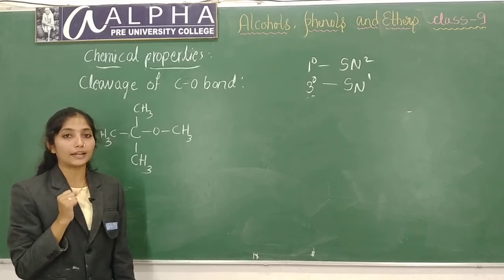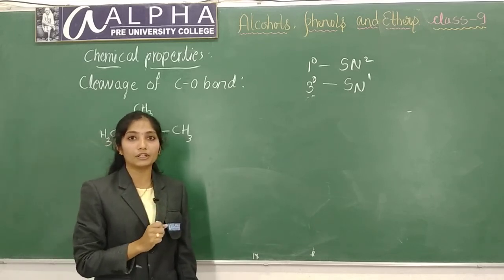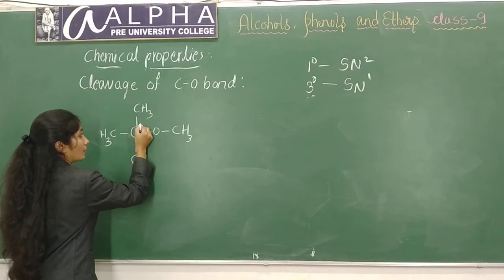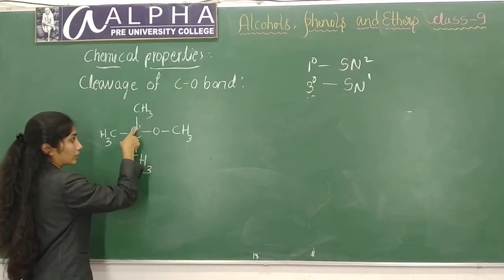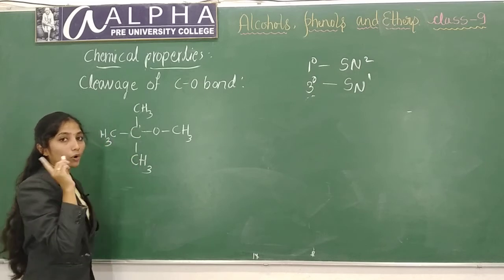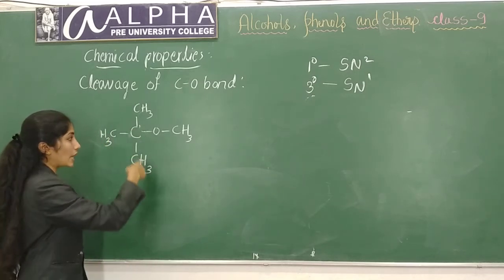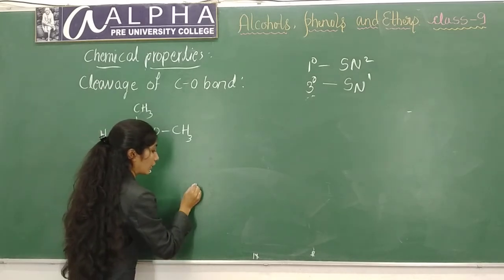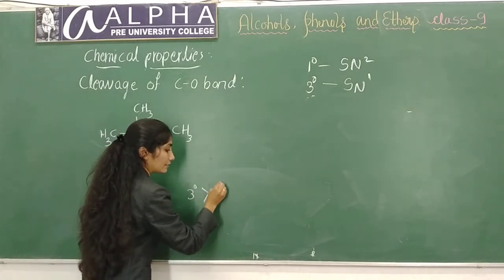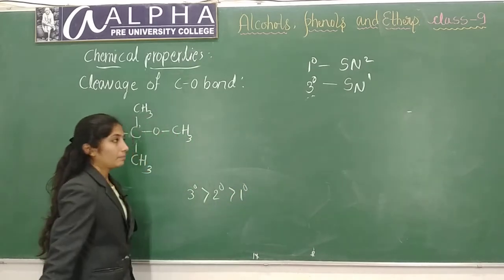In the SN1 mechanism, formation of a carbocation will take place. Here, if a carbocation forms, a tertiary carbocation will be more stable. If positive charge appears on this carbon atom, that will be more stable. Tertiary carbocations are more stable than secondary, which is more stable than primary.